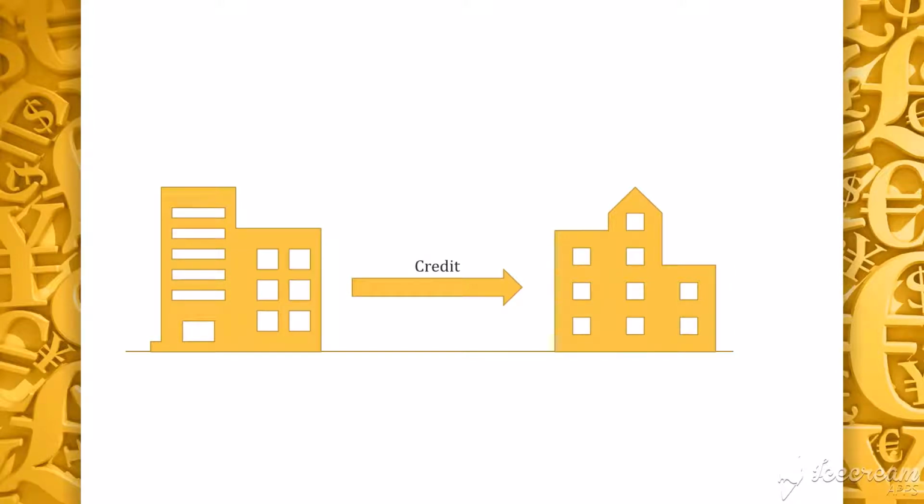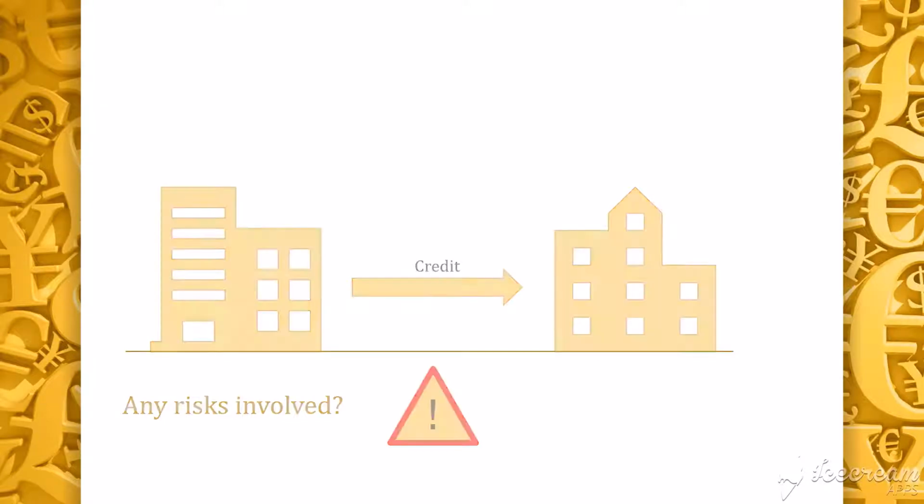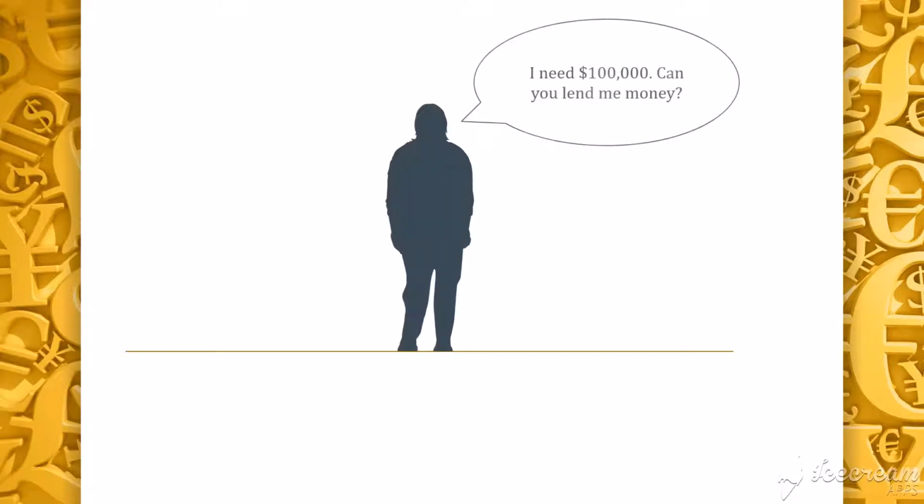Now the question is, is there any risk or danger associated with selling on credit? This is quite an intuitive question, don't think too much. If you still don't get what I mean, consider this. A stranger approaches you and requests you to lend him $100,000. This person is unemployed, he is a bankrupt, and he is a gambler. Will you lend him the money? Why or why not? I believe it is quite clear now. Most of you will not lend him money for fear that he will not return you the money subsequently.